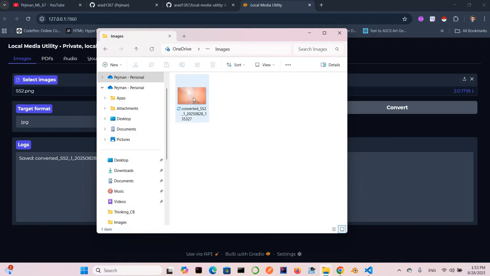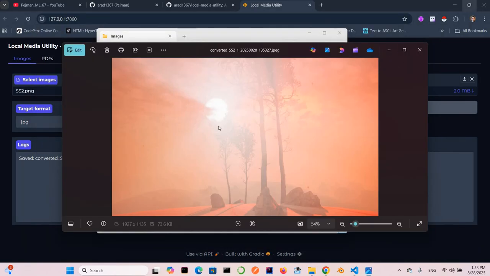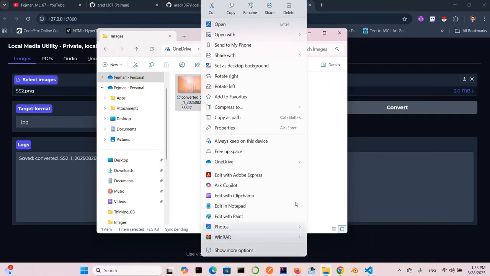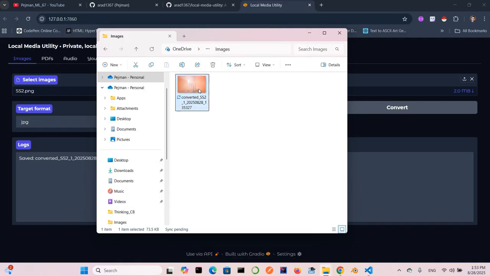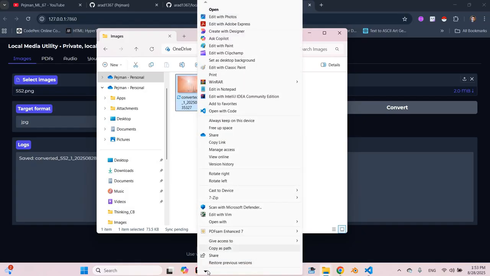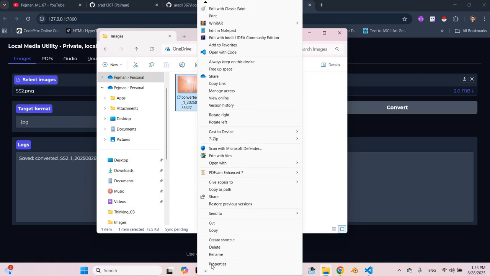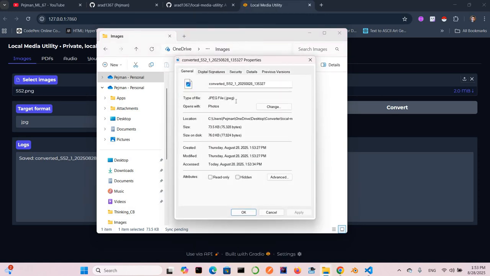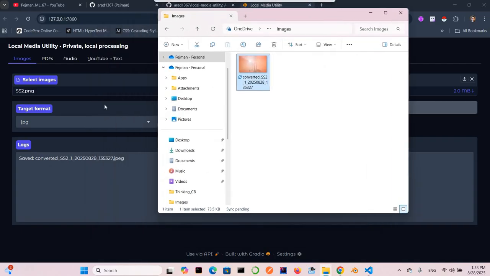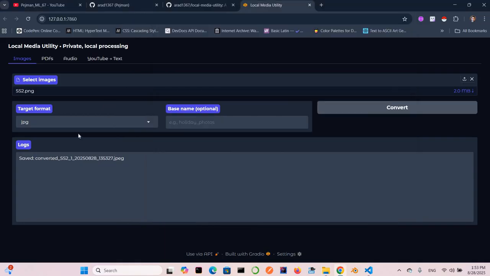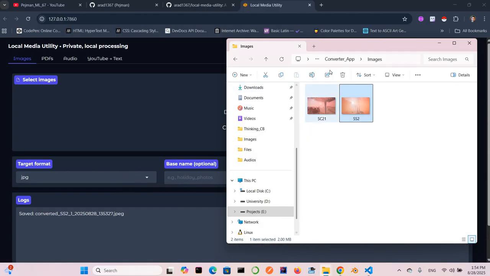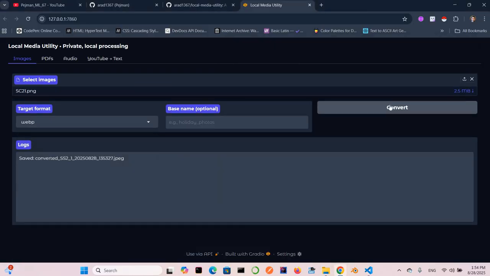Go to the image folder, and you can see the image is converted. This is the same image, but if you check the format in the type, you can see the format is here JPEG. So it's changed to JPEG format, okay? So this is one use case. Maybe it's not bad to use another image to show you how it works. Let's use this image, and I want to convert that to the WebP format, okay? Just convert that, and you can see the save.